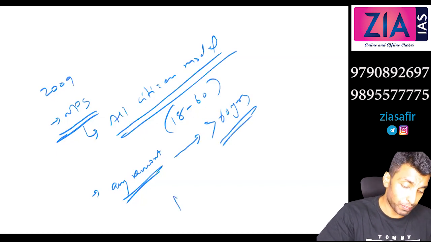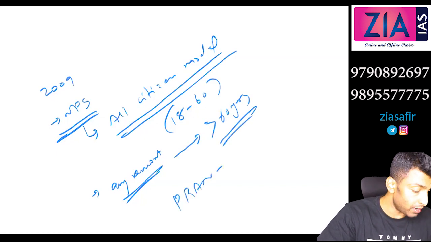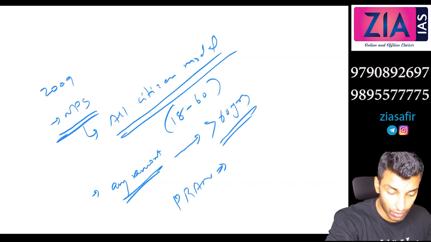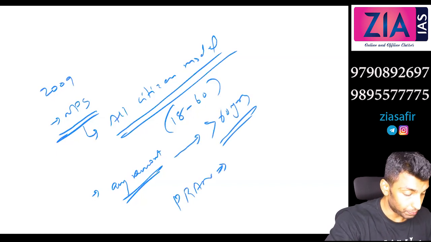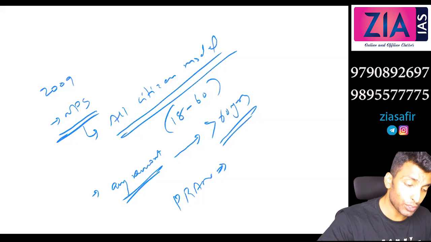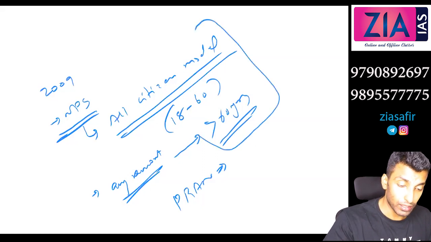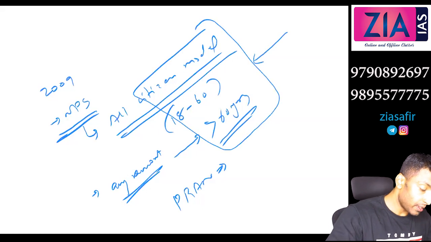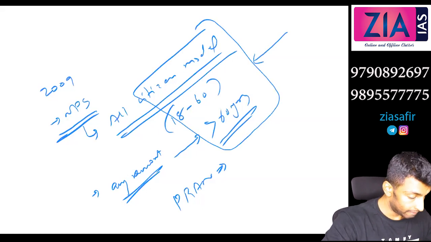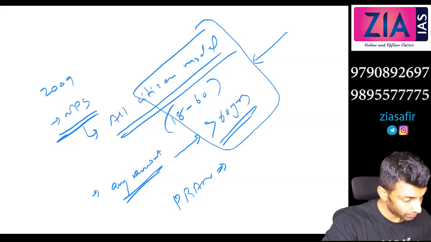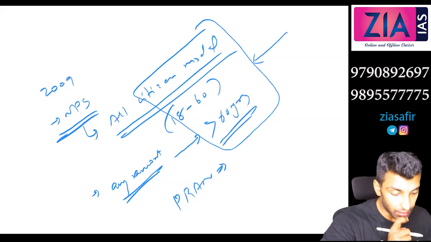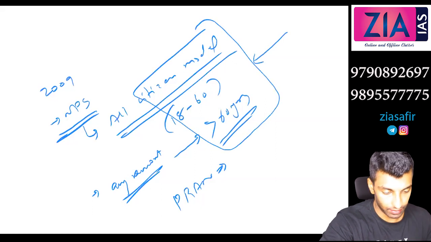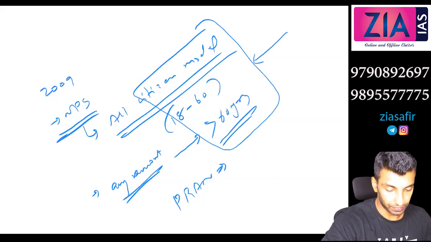And this PRAN, the Permanent Retirement Account Number, and all these things will be there. So it is actually an investment scheme, okay? For the future. Plus he will also get some benefit in income tax, right? Yes, that you will get.